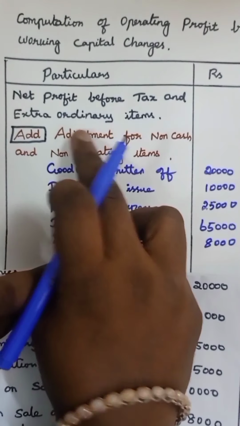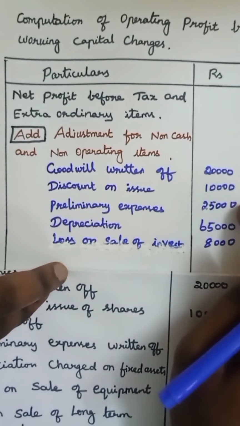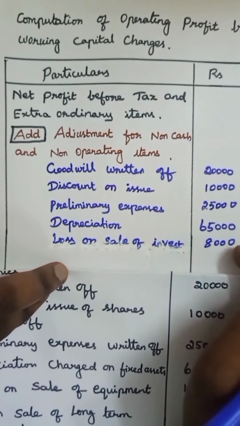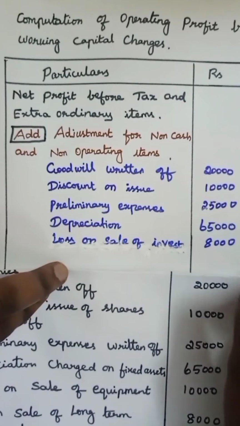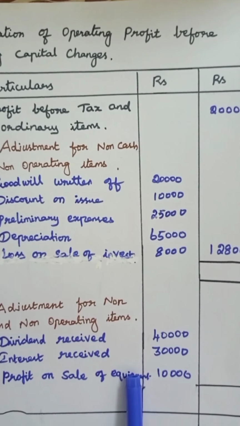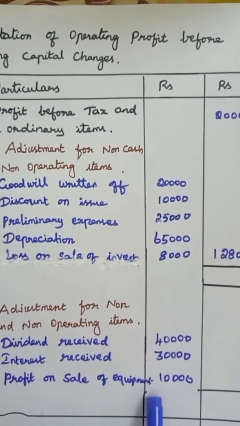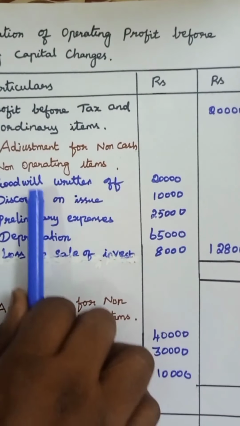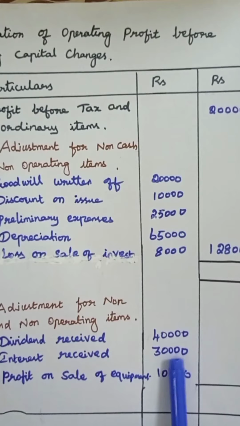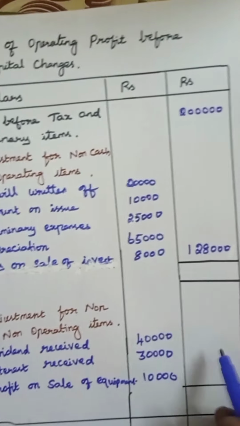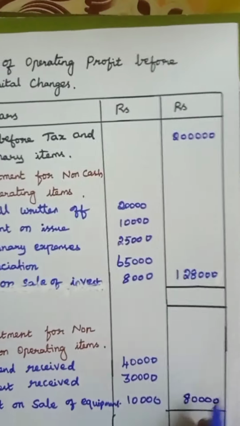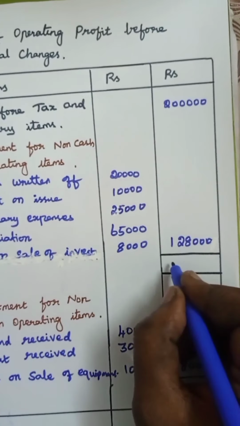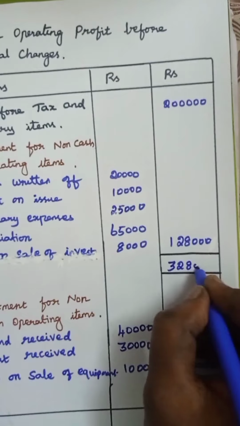Next, we have to find out the total of all the items which are to be added back to the net profit. 20,000 plus 10,000, 30,000, plus 25,000, 55,000, plus 65,000, 1,20,000, plus 8,000, 1,28,000. Next, find out the total of all the items which are to be subtracted from the net profit. 40,000, 70,000, 80,000. 2 lakhs plus 1,28,000 is 3 lakhs 28,000.